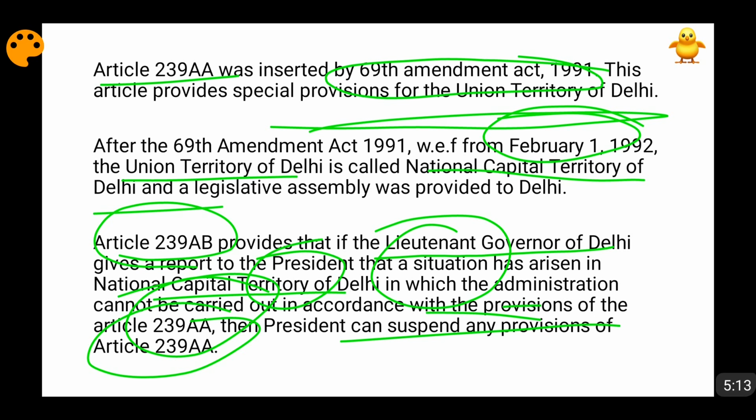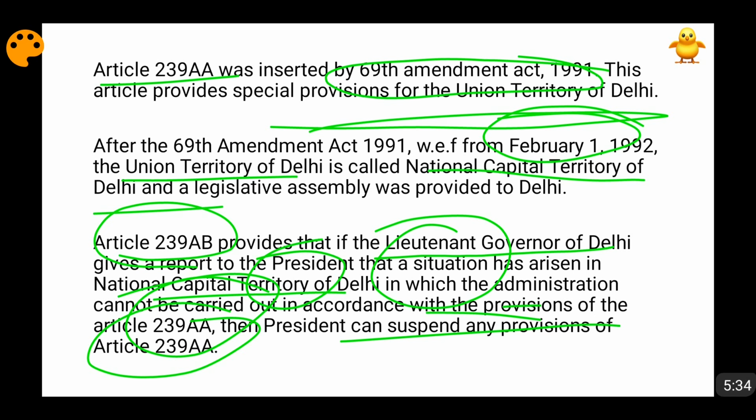Now basically by doing this, what happened, friends? By bringing Article 239AA, no matter that the power to legislate was given to the state legislative assembly, organizations like Delhi Police and the Municipal Corporation of Delhi still remained under the Union government, friends.